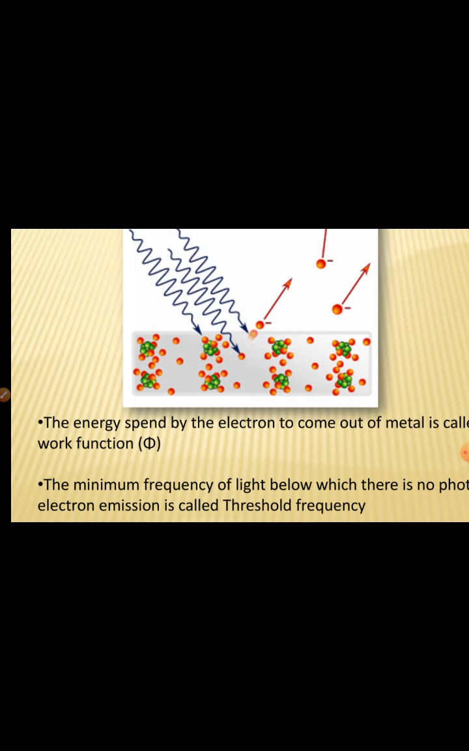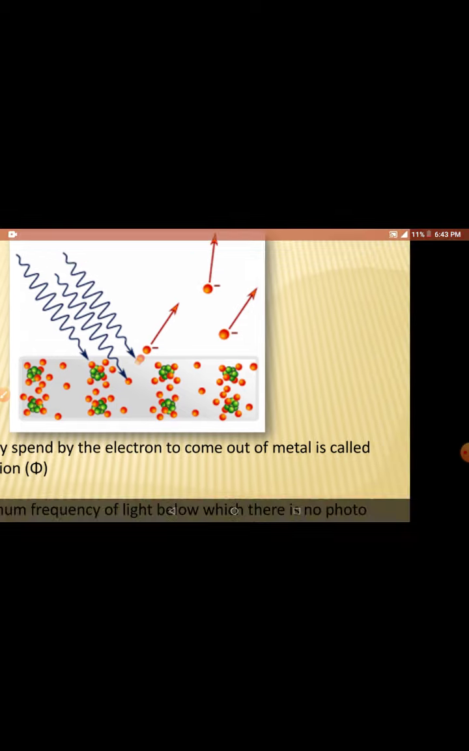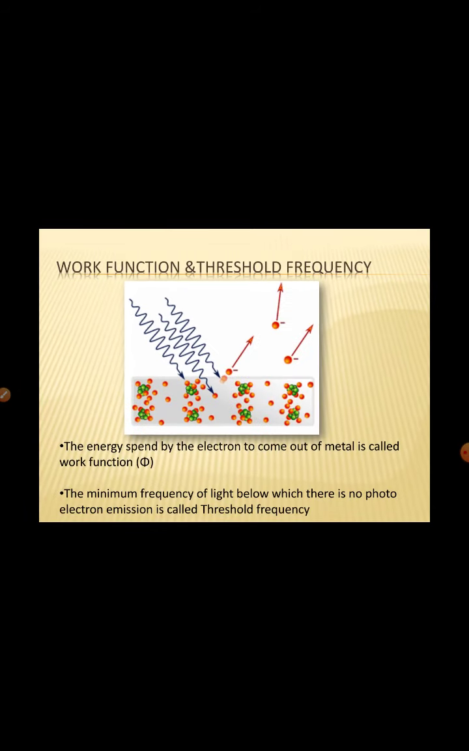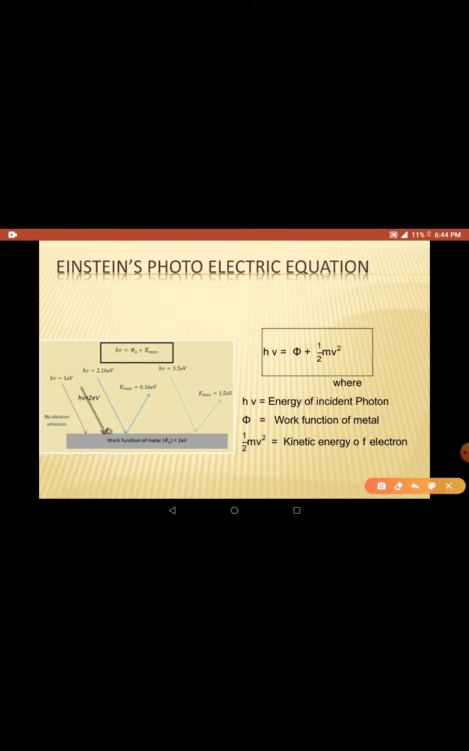The minimum frequency for which this electron can absorb the photon and come out of the metal is called threshold frequency. If the frequency is below this threshold frequency, then the electron cannot come out, right? This threshold frequency is also a characteristic property of the metal. It changes from metal to metal, right? Next, this is Einstein's famous photoelectric equation, right?